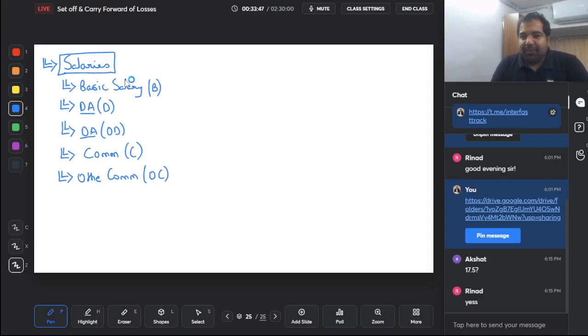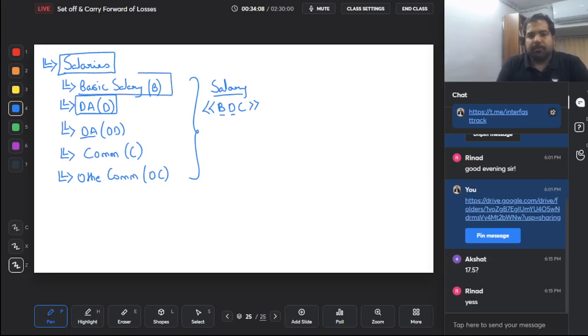Guys, in real life also, lots of people call you by your pet names only. Same way in here also, in most calculations of salary, whenever we say salary, 10% of salary, 50% of salary, we will mean three things: B, D, and C. So salary will mean basic salary, dearness which forms part of retirement benefits, and commission which is a percentage of turnover. So basically this is the main salary. No, every salary is taxable, but this is the main salary for calculation purposes.